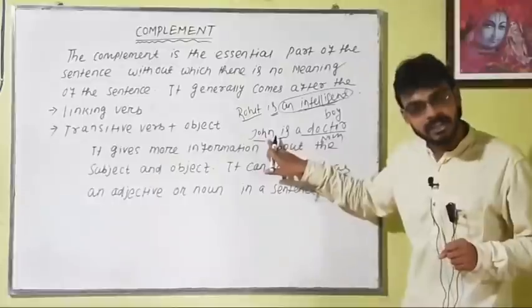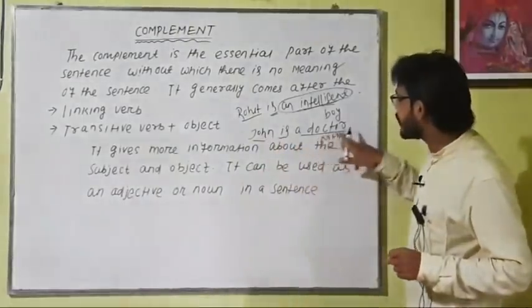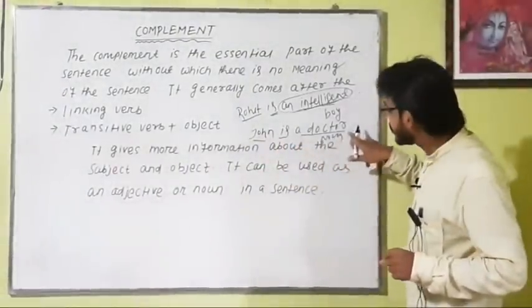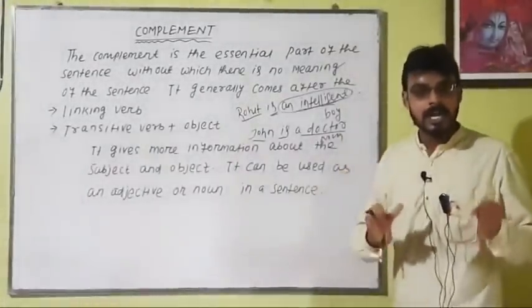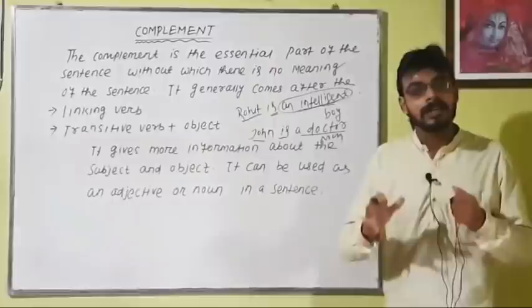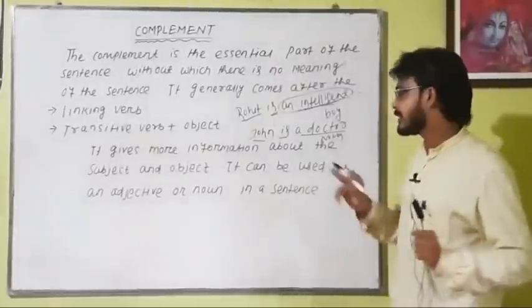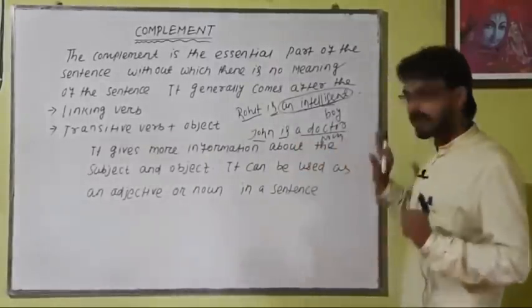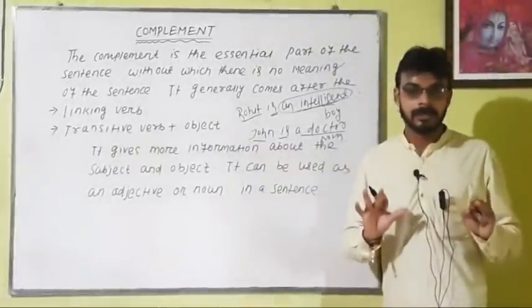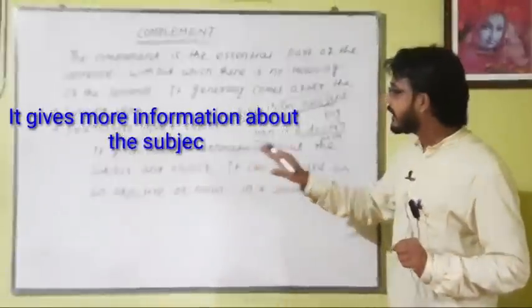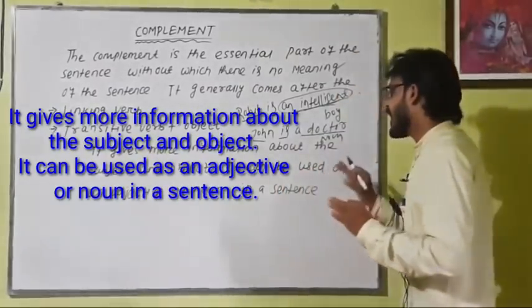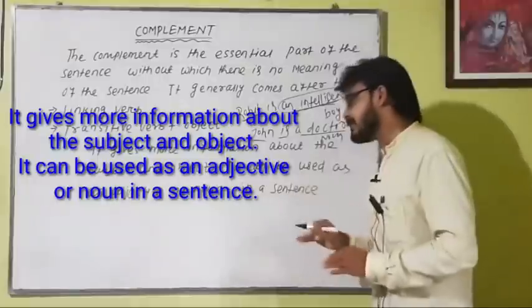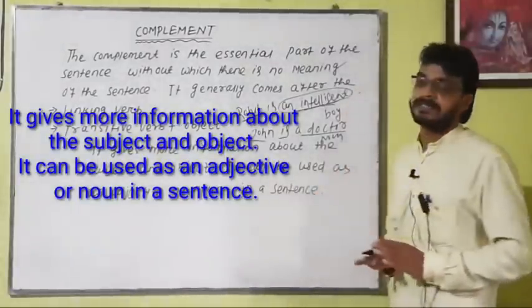So here the subject is John. Clear? Here a doctor is a noun and that is known as a subject complement. A complement can be used as an adjective or as a noun in a sentence. John is a doctor, so here doctor is the subject complement. It gives more information about the subject or object.